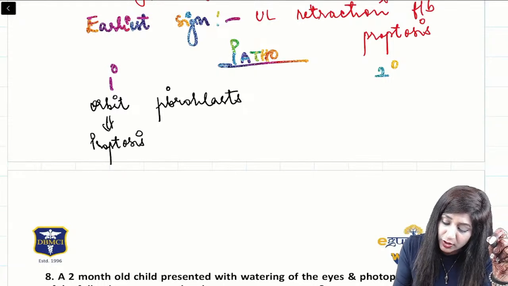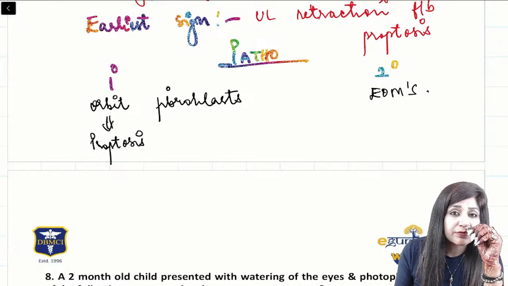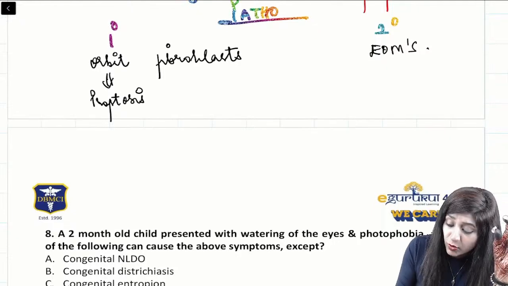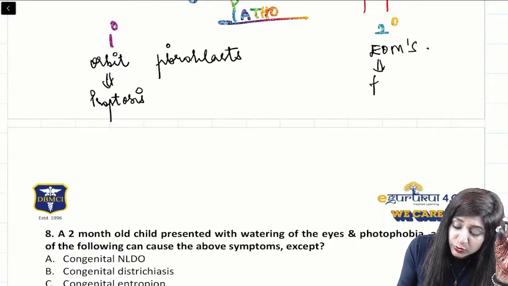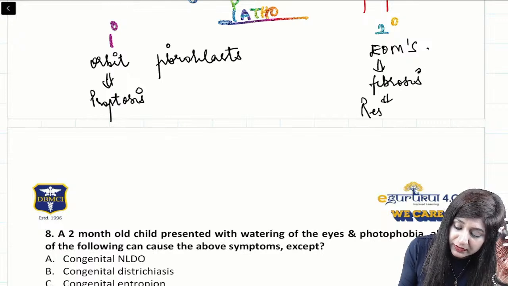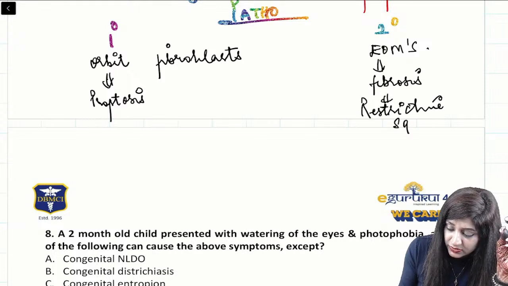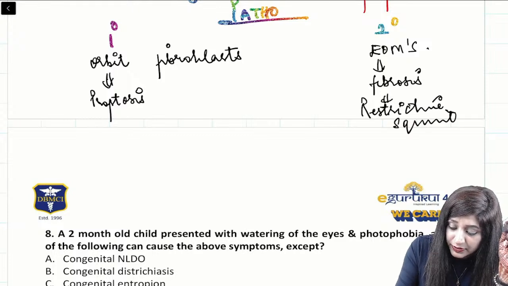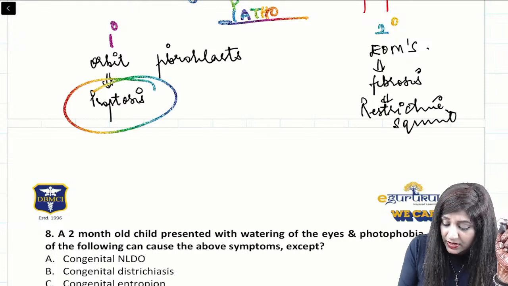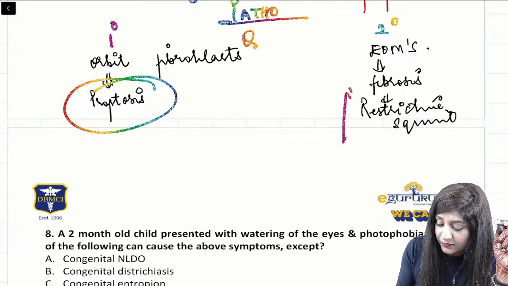While secondary pathology will take place in the extraocular muscles. Muscles are affected, and what we have is fibrosis. Due to the fibrosis, we have the restrictive squint. So there are so many questions related to this which can be asked. We have the proptosis, we have fibroblasts, then we have restrictive squint.